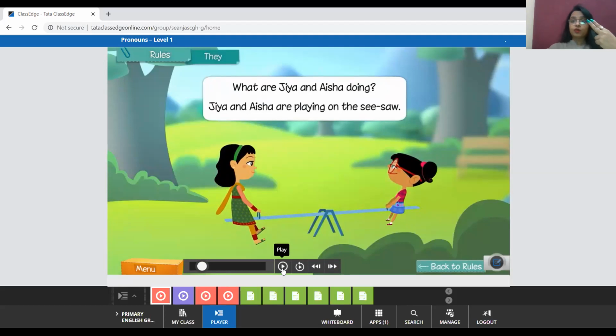When there are two persons together, we don't use she. What do we use? We are talking about them, so we are going to use for them, they. Okay, it is a plural pronoun, they. Jia and Aisha are playing on the seesaw. Now let's see how they are going to explain. Jia and Aisha, we can use they. When we speak about more than one person, we use the pronoun they.